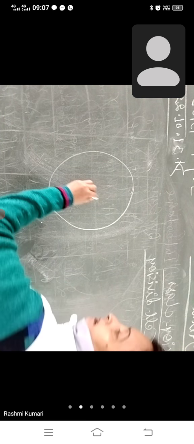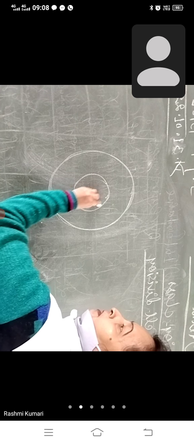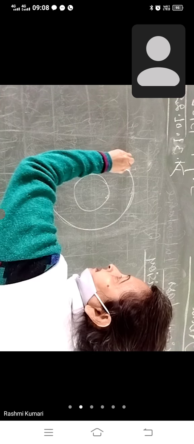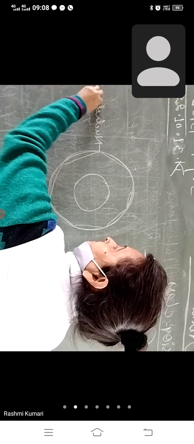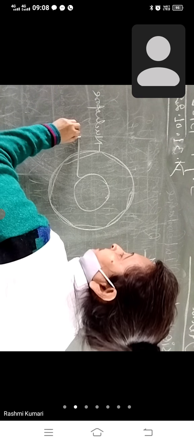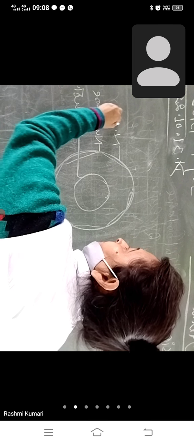Suppose this is the cell and inside is the nucleus, this is the nucleus suppose, and this is the nucleolus. ठीक है? This is the double cell membrane. Is that clear? It is the nucleopore, nucleolus, and this is the nuclear membrane. Is that clear to you?